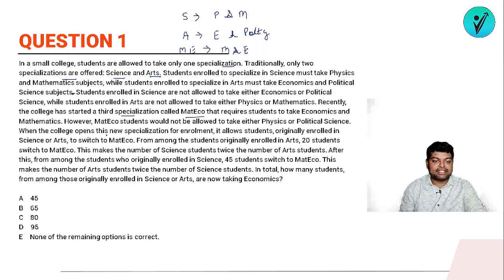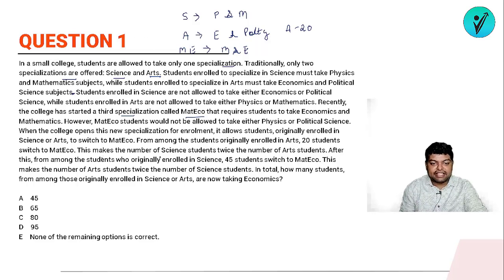When the college opens this new specialization for enrollment, it allows students originally enrolled for science or arts to switch to Math Eco. From among the students originally enrolled in arts, 20 students switch to Math Eco. So let the total number of students in arts be A itself. Out of this, 20 students have switched to Math Eco. So the students left will be A minus 20. If there were A students in arts earlier and 20 of them switch, the number of students left will be A minus 20, right?